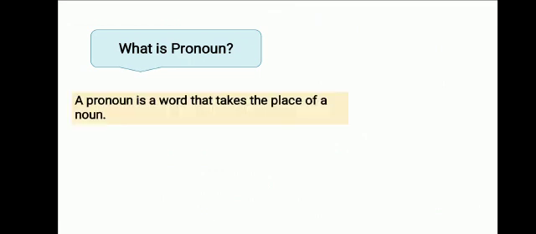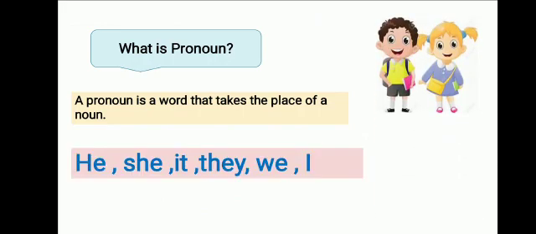What is a pronoun? A pronoun is a word that takes the place of a noun. So, it means a pronoun is that word which is used to replace any noun here. So, whenever we want to replace a noun, we will use a pronoun. So, for example, he, she, it, they, we, and I. So, these all are the examples of pronoun, children. Okay, he, she, it, they, we, and I are pronouns, and we will be using them to replace any noun.